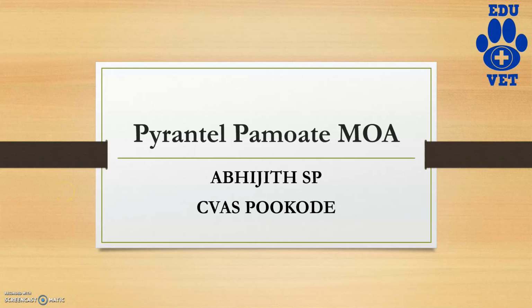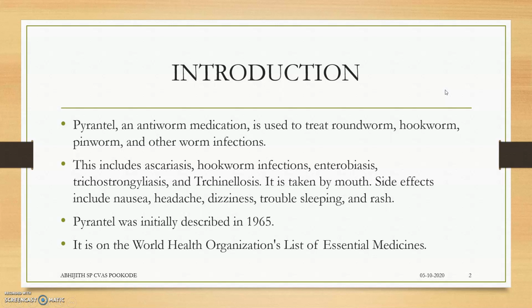Today we are discussing the mechanism of action of an anthelmintic drug. So, introductory part: Pyrantel is an antiworm medication. It is usually used to treat roundworm, hookworm, pinworm, etc. Pinworm is the main use case.